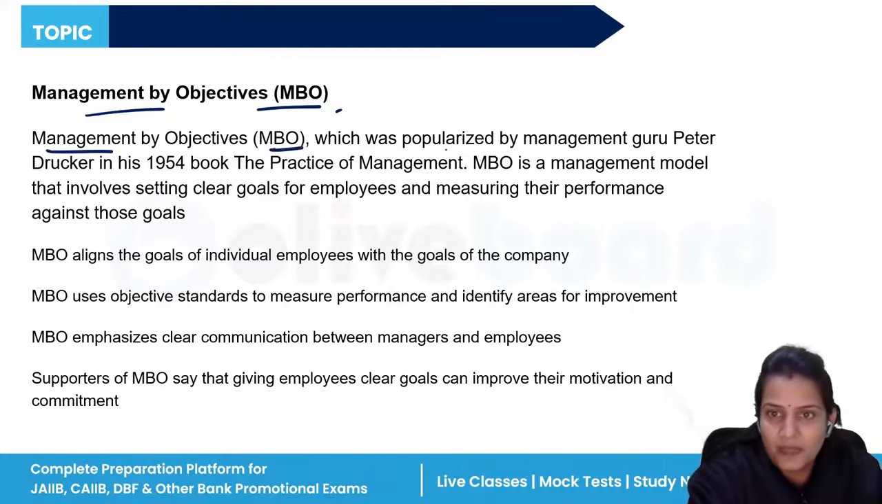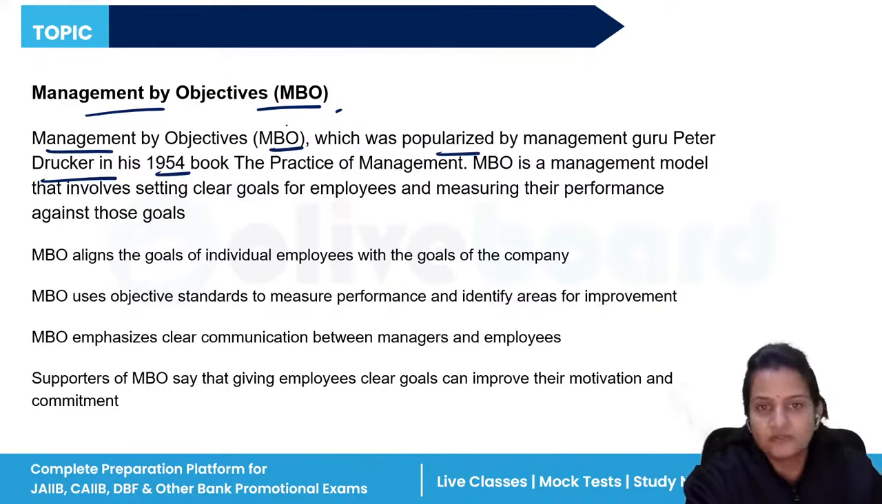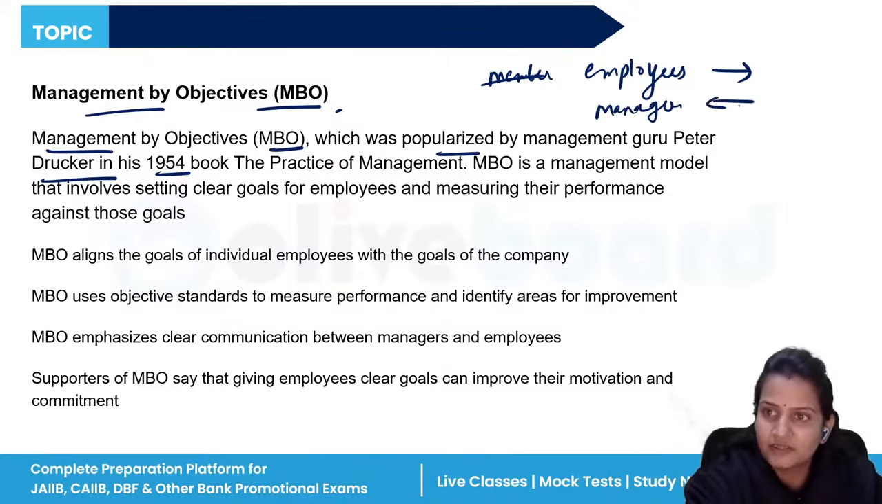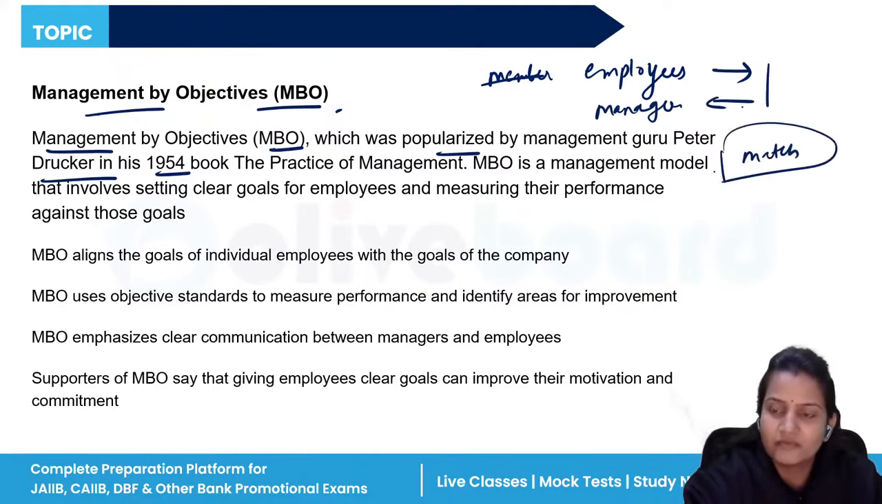Management by objective. It was given by whom? Peter F. Drucker, 1954. And management by objective says that the goals of the employees and the organization should match. It should not be like members of the organization, employees, are going in the right direction and managers are going in the left direction. No, their goals should match together. Only then can our organization grow and build.